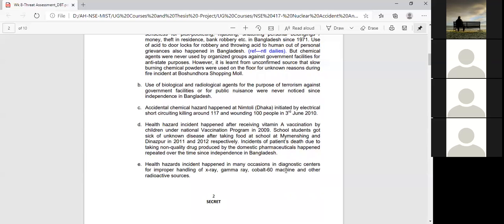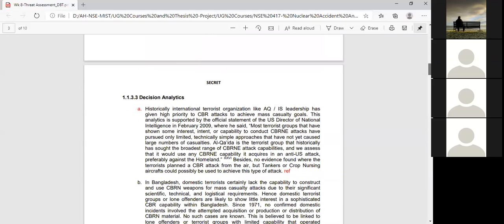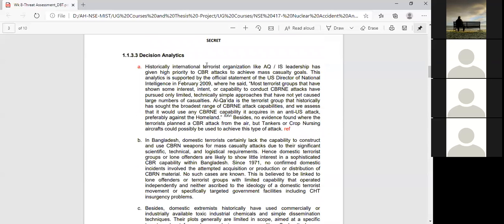Similarly, health hazards happened due to X-ray, gamma ray, cobalt-60 machines, or other resources used in hospitals. So this type of thing normally happens in Bangladesh, but on a small scale. Then you have to focus more on decision analysis.